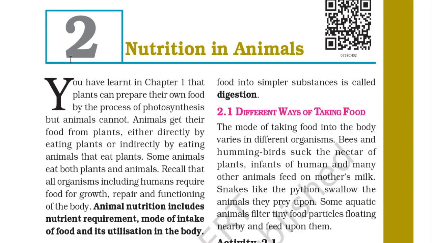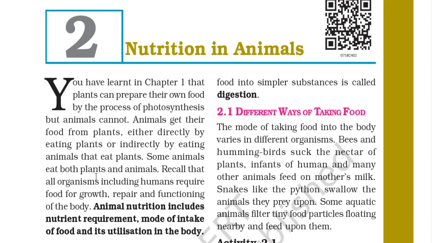Welcome back everyone. Today we are going to start the second chapter of 7th standard, which is nutrition in animals. You have learned in chapter 1 that plants can prepare their own food by the process of photosynthesis, but animals cannot. Animals get their food from plants either directly by eating plants or indirectly by eating animals that eat plants. So it is clear from the first chapter that plants are the primary source of food for animals and humans, and animals get their food from plants directly or indirectly.